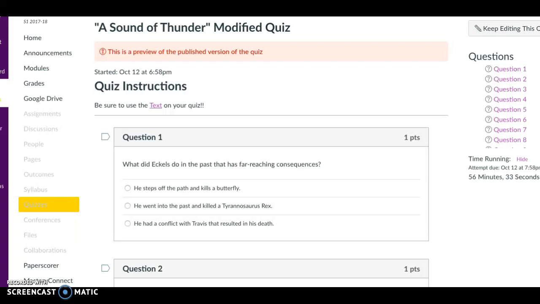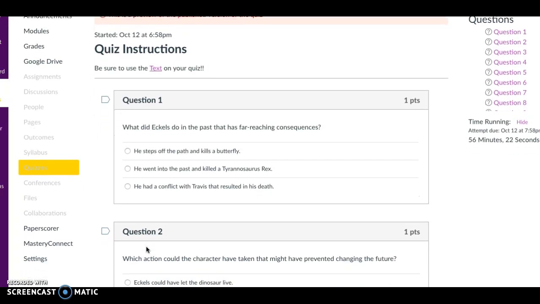A Sound of Thunder quiz. Question 1. What did Eccles do in the past that has far-reaching consequences? He steps off the path and kills a butterfly, he went into the past and killed a Tyrannosaurus Rex, or he had a conflict with Travis that resulted in his death.